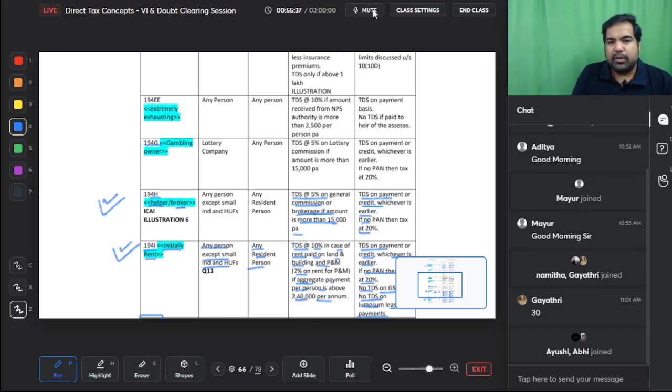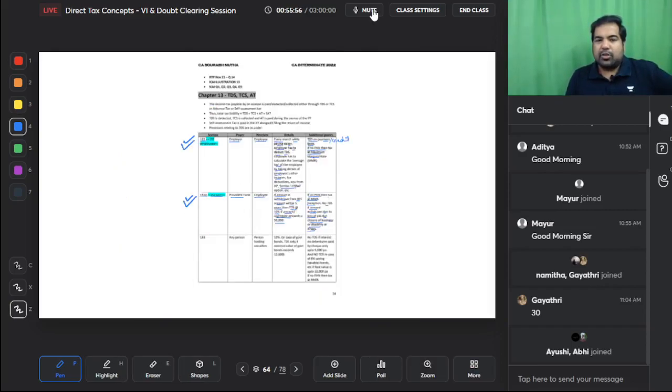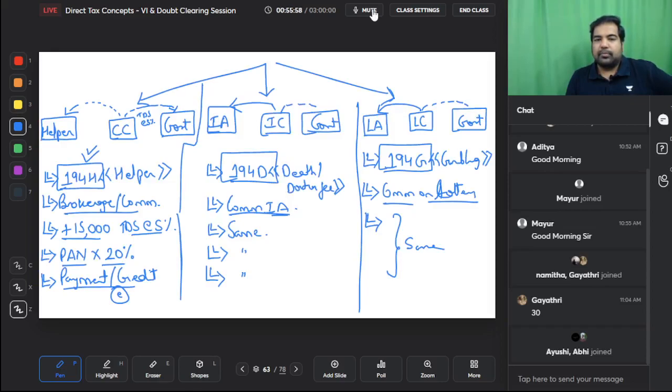And same with G. This is insurance commission, sorry, this is gambling commission. Lottery, TDS at 5% if the amount is more than 15,000 per annum. This is payment or credit, whichever is earlier. If no PAN, then TDS at the rate of 20%. So with that, we've completed 3 sections together, guys. 1, 2 and 3, 194H, 194D and 194G.